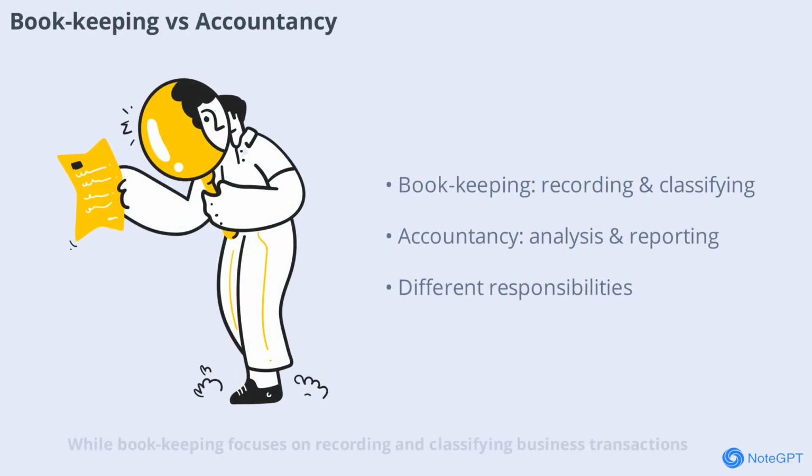While bookkeeping focuses on recording and classifying business transactions, accountancy goes a step further by summarizing, analyzing, and interpreting financial data. Bookkeeping is the primary stage, forming the foundation for accounting. Accountancy includes preparing financial statements and communicating results to relevant authorities. The responsibilities also differ. Junior staff typically handle bookkeeping, while senior staff manage accountancy. Understanding these differences is crucial for appreciating the broader scope of financial management.